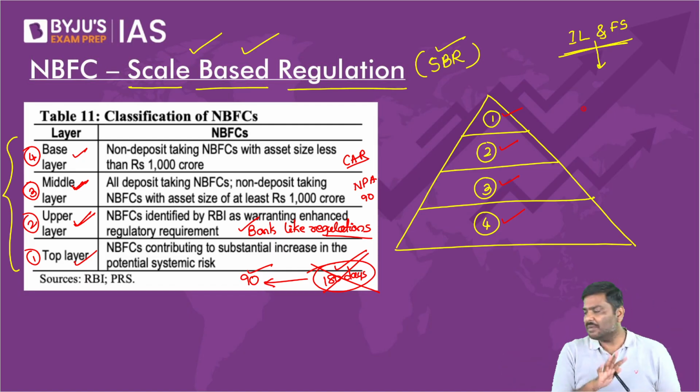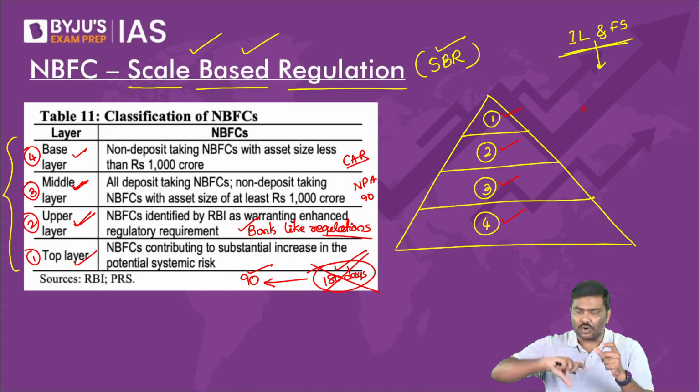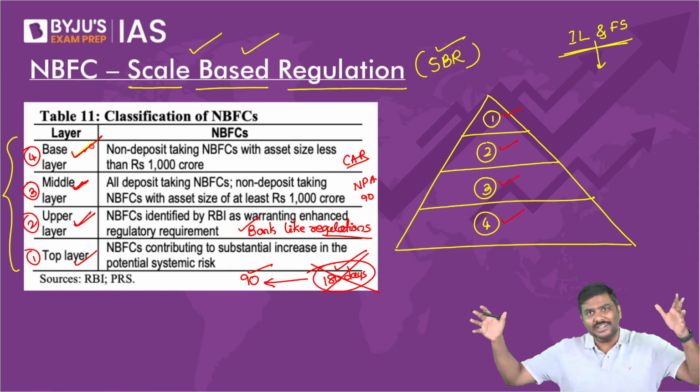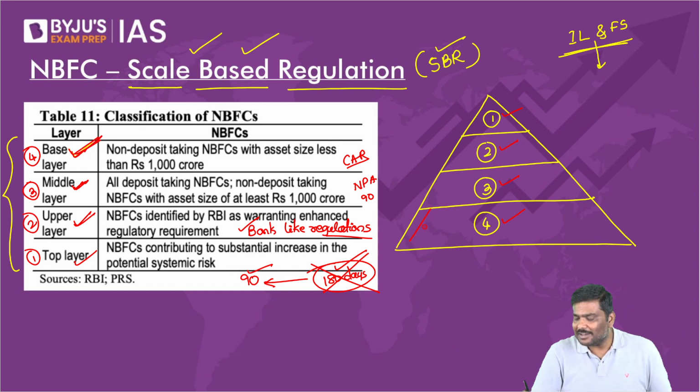So basically remember this, NBFCs are now, as per the regulation, divided into 4 layers. One is called the base layer. Most of the NBFCs will be there in the base layer. More than 9,000, there are more than 10,000 NBFCs in India. More than 9,000 will be present in the base layer. That is the reason, please look at the size of the base layer.